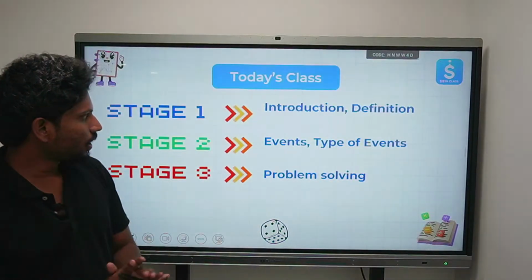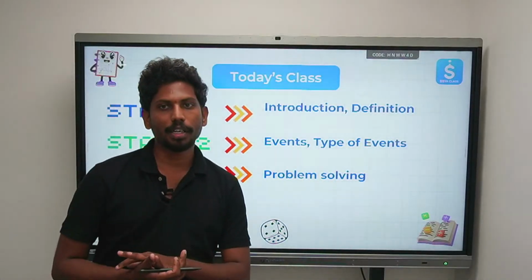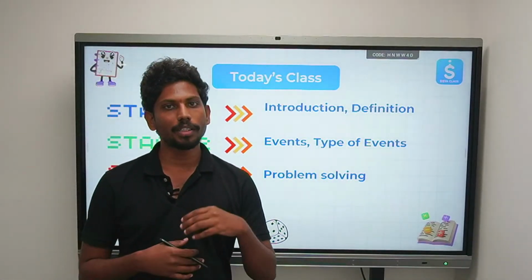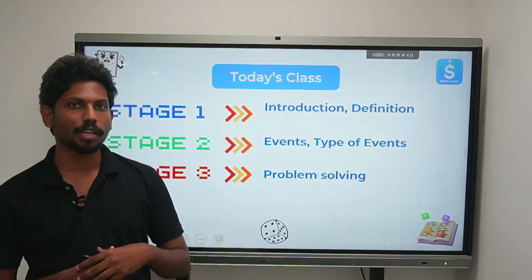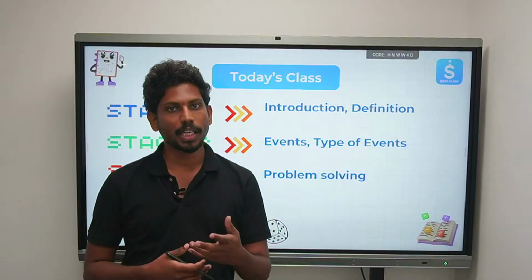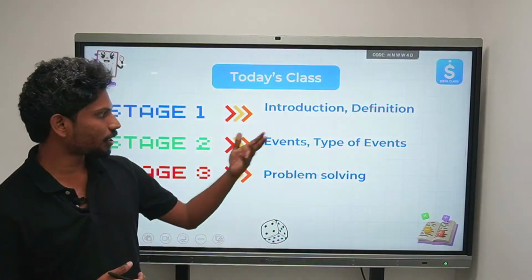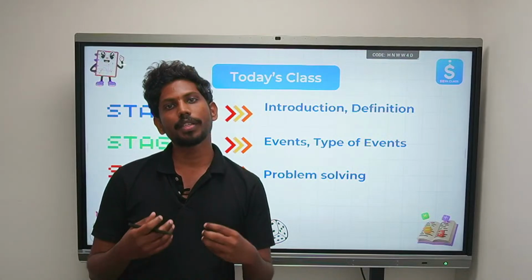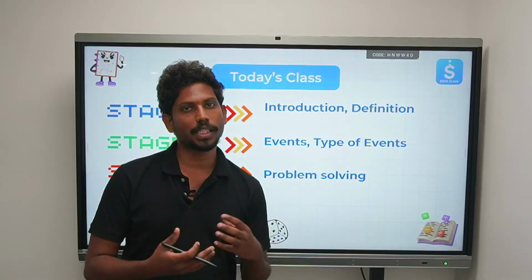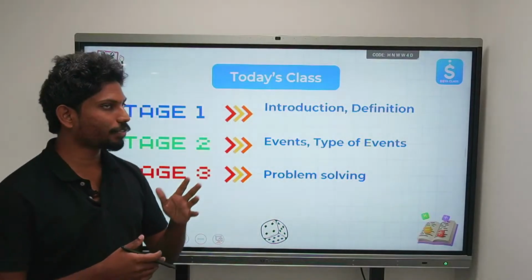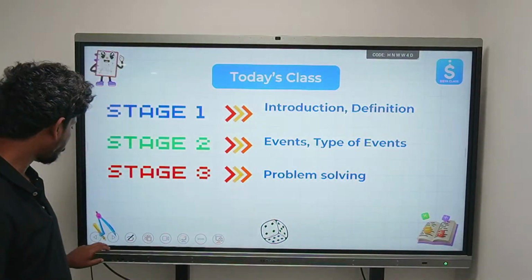In today's class we are going to discuss what probability is, and we are going to discuss the definition of probability, and several nomenclatures in probability. That is, what an event is and what the different types of events are, and we are going to solve a few problems which have occurred in previous years' board exams. So this is our framework for today's class.